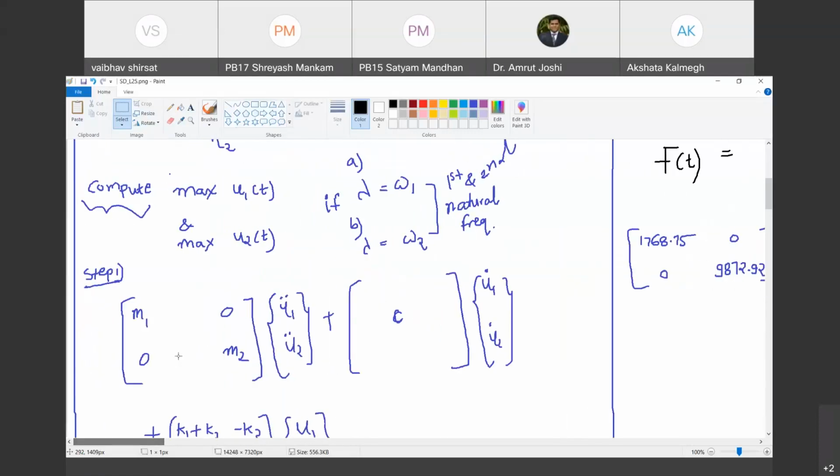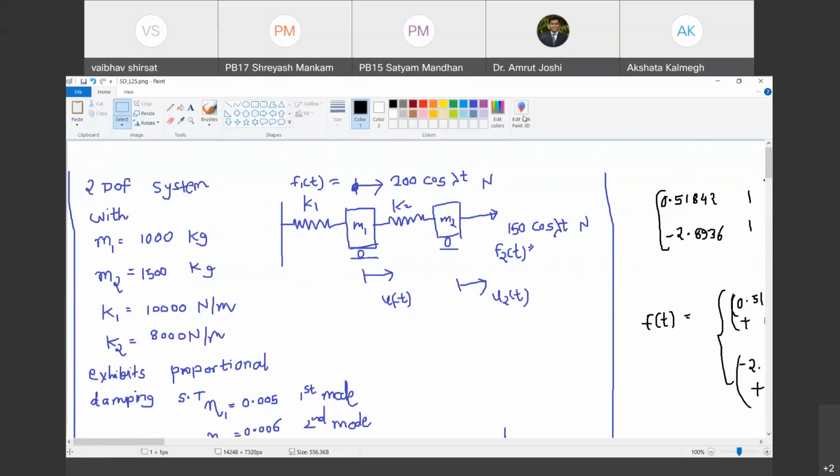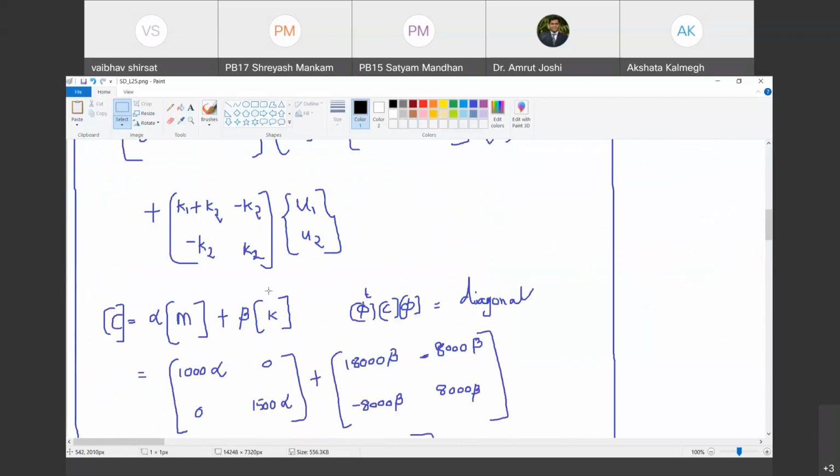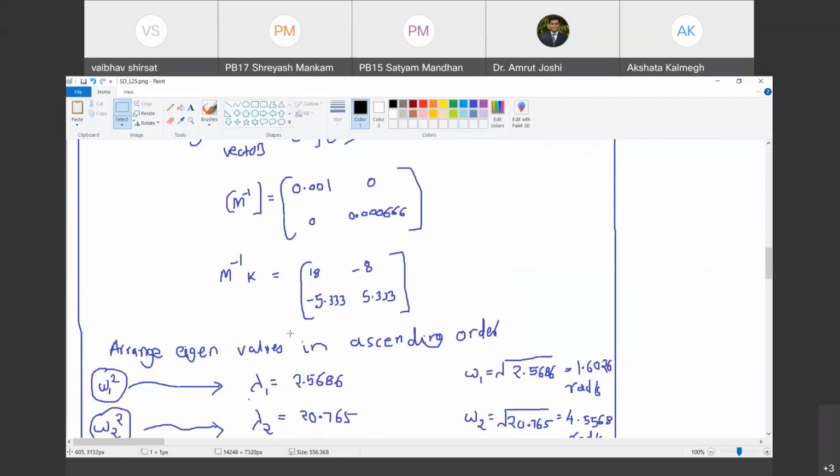So in last class, we were studying a 2 degree of freedom system. In fact, we were analyzing a 2 degree of freedom system subjected to forces 200 cos lambda t at m1 and 150 cos lambda t at m2. And then the system exhibits proportional damping. So we derived its equation of motion. We saw that the equation of motion is coupled.